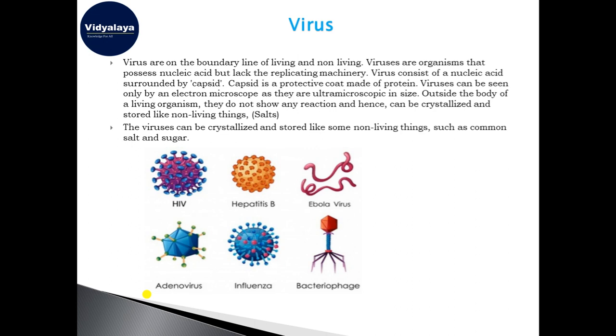and that helps in their multiplication. So the virus consists of nucleic acids, which are surrounded by a membrane called capsid. Capsid is made up of protein. Virus can only be seen with the electron microscope because they are ultra microscopic in size. They are very minute in structure, even thousand times smaller than bacteria.